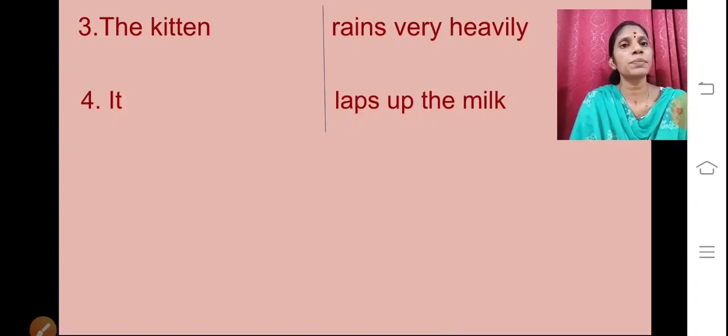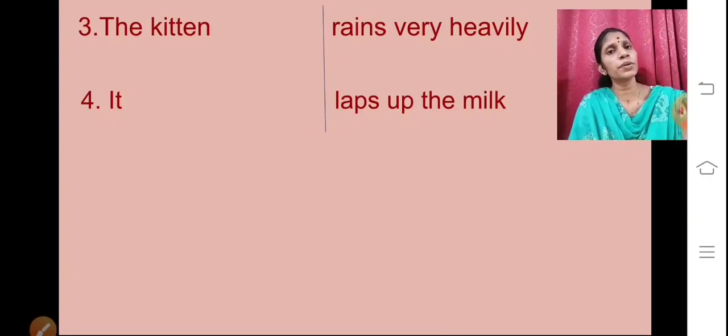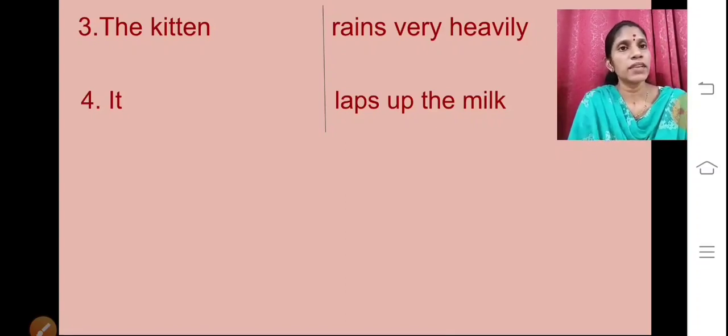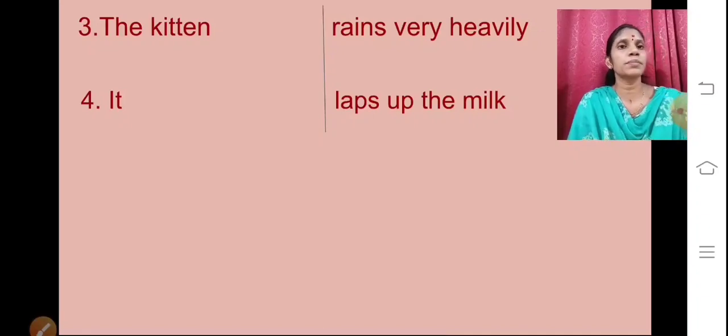Now again what we have to do? We have to join the pairs. So the kitten will be matched to laps up the milk.